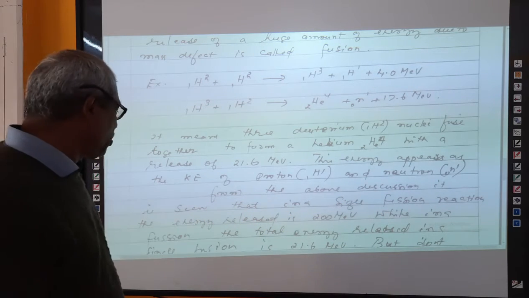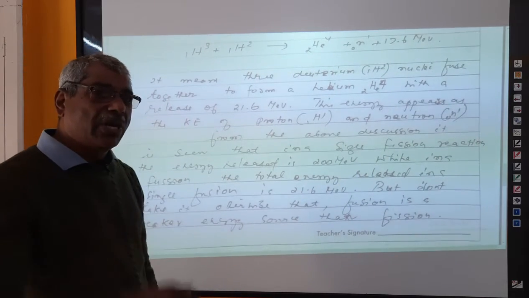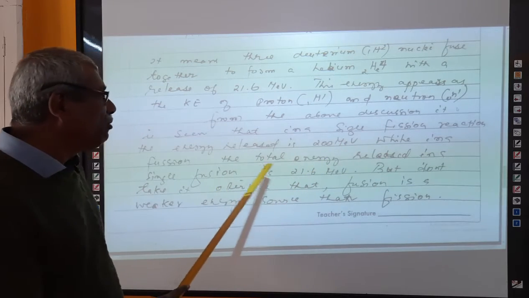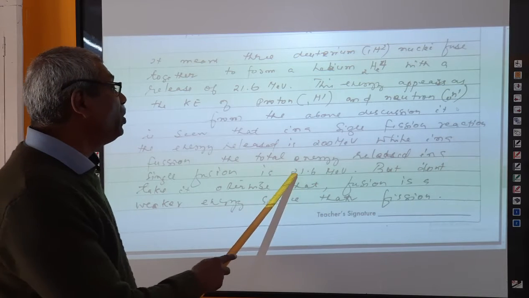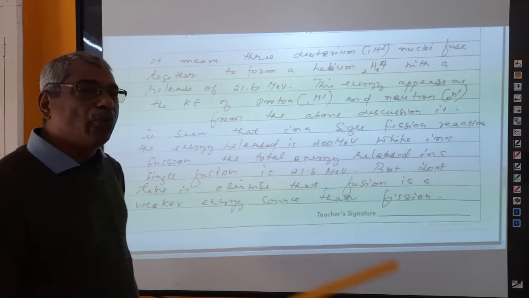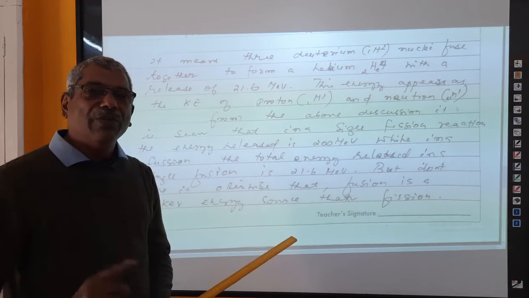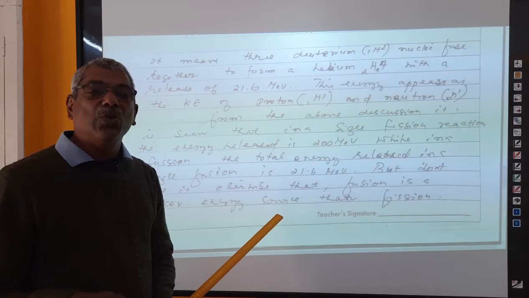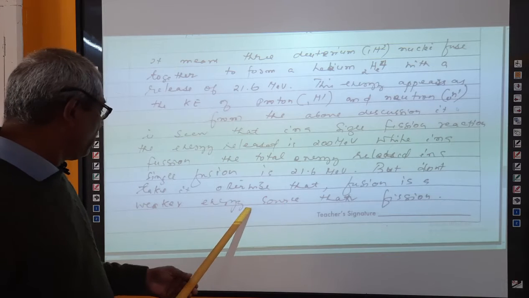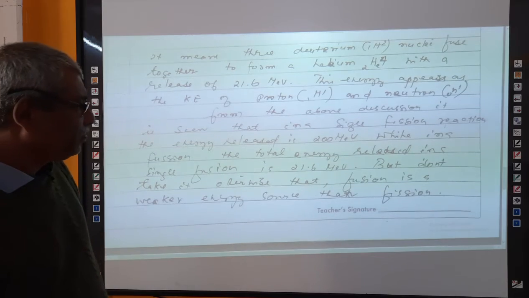From the above discussion, it is seen that in a single fission reaction, how much energy is created? 200 mega electron volt energy is created. While in a single fusion reaction, the total energy created is 21.6 mega electron volt only. But don't think otherwise that fusion reaction is a weak source of energy. Fusion reaction is not a weak source of energy. When we compare fission and fusion, the fusion source of energy is very much greater than that of fission. That can be explained.